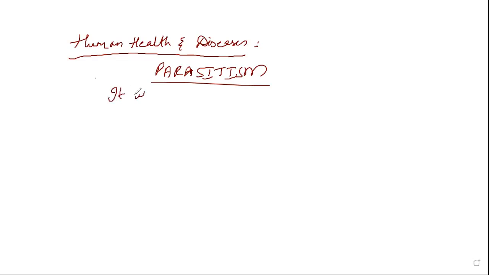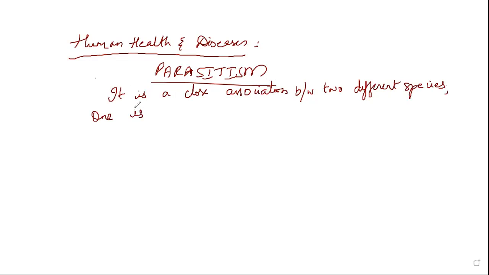Parasitism: it is a close association between two different species. In this, one is parasite and the other is host. In this type of association, again I repeat, parasites are benefited whereas host is harmed.